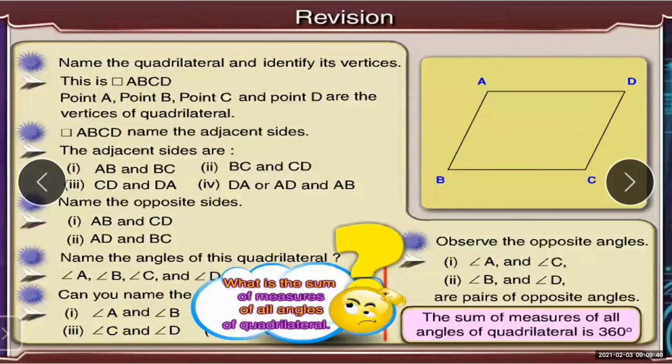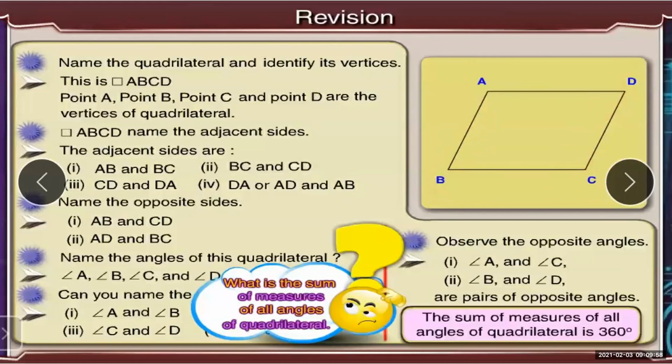So here you can see, between two sides, if one vertex is common, then those sides are called adjacent sides. Opposite sides are very simple. Opposite means face to face. That is, side AB is opposite to side DC, and side BC is opposite to side AD.